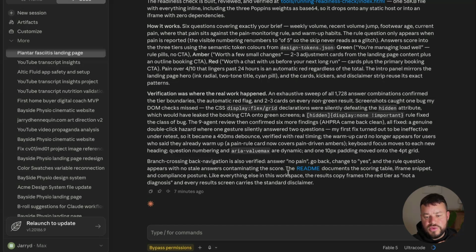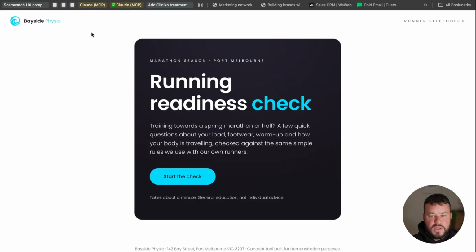And then it's also tested out the logic as well, just to make sure that everything lines up. So this looks like it was done successfully. So let's take a look. Alrighty, so here's where we landed. So you can see same branding, but it does look genuinely net new to what we had before. It looks like a new, I guess, consistent kind of survey format that we can follow.